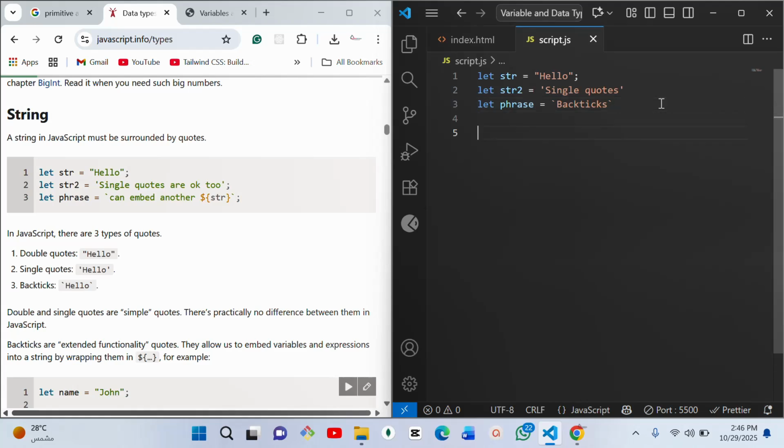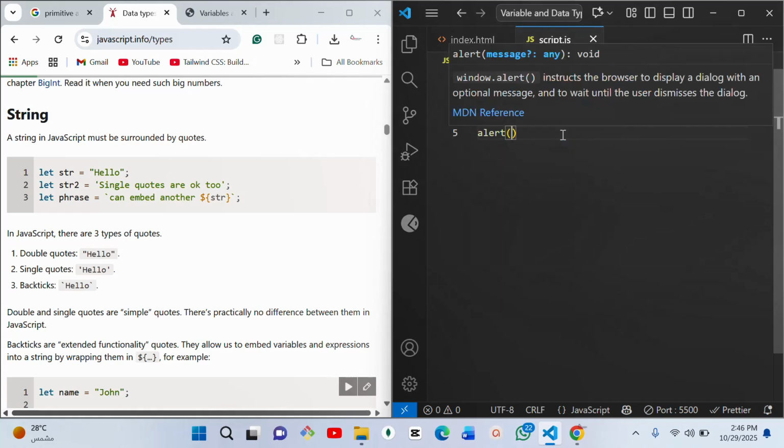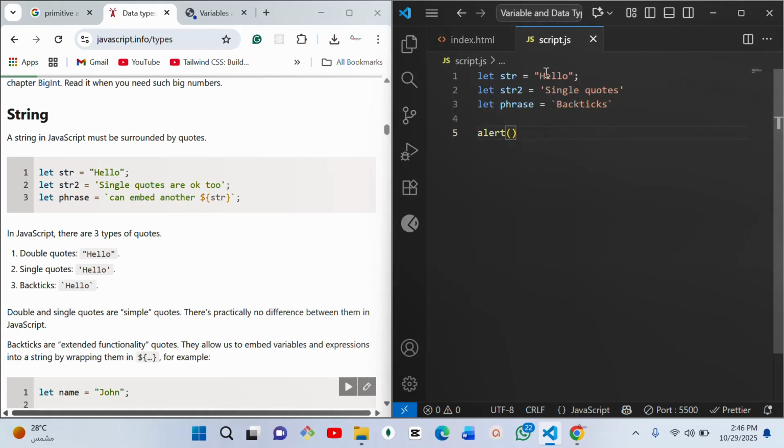Let's say I want to alert what we have here with other strings. I want to say hello and then Habiba.